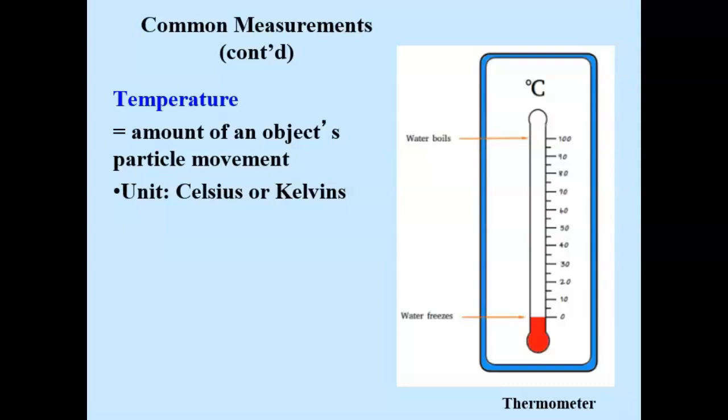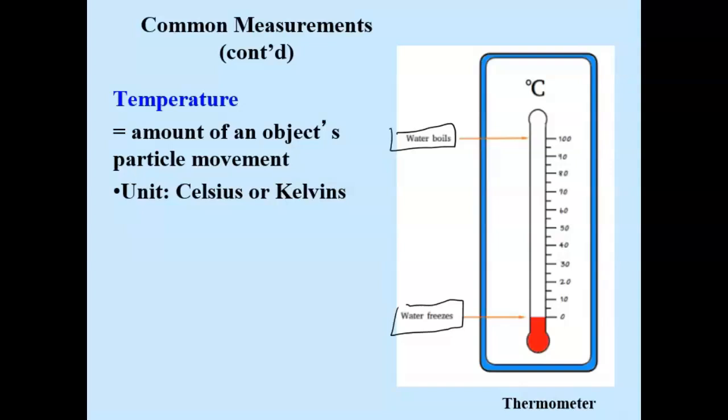Next, let's look at temperature. Temperature is the amount of an object's particle movement. The units can be Celsius or they can be kelvins. We use a thermometer. On the thermometer, 0 degrees Celsius is the temperature at which water freezes. 100 degrees is the temperature at which water boils.